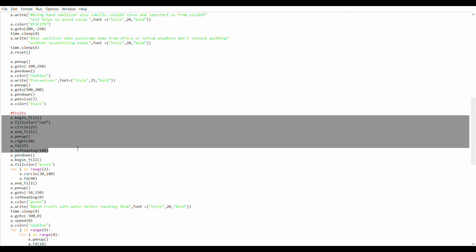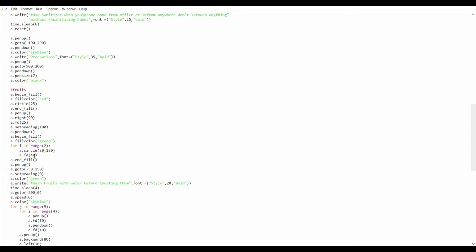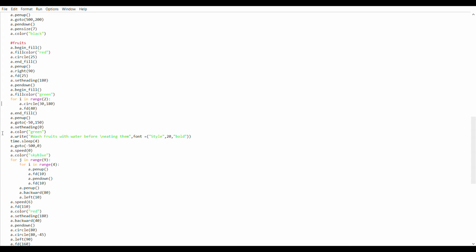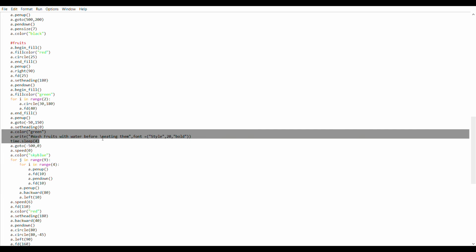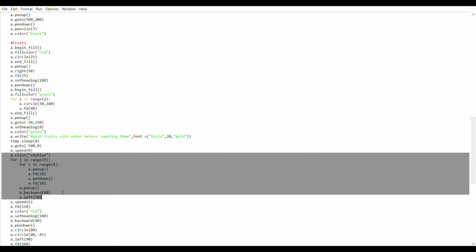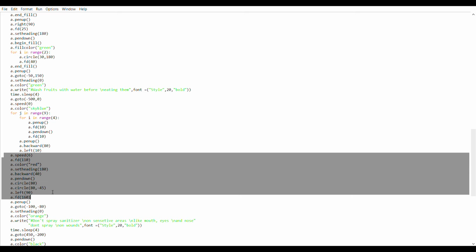The set of fruits is created using this code with the colors green and red. This code is used to print the fruits, washed with water before cleaning them. This for loop is again used to create the spray animation, and then a circle with a slash is created using this code to show the caution symbol.